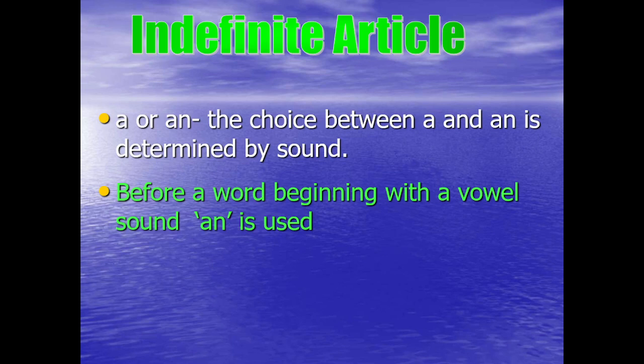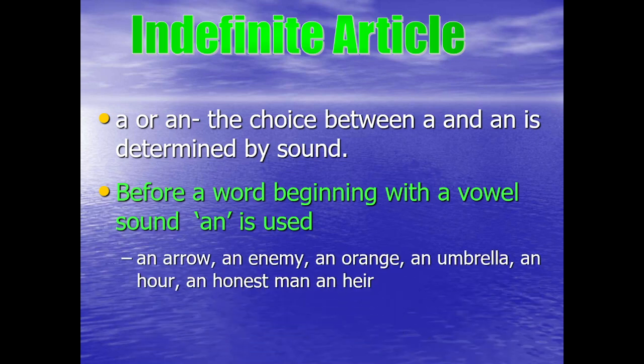It is not the vowel but the sound of the vowel. For example, an arrow, an enemy, an orange, an umbrella, an hour.